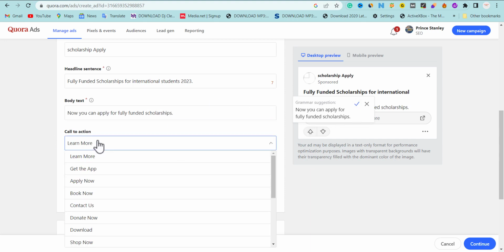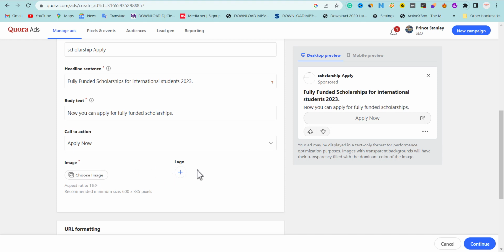The next thing you're going to do is change the action button, which is the call to action. You can leave learn more or apply, and then you can put your business logo. This is where you put the logo, and this is where you're going to put the image. You're going to be putting an image that contains the scholarship.